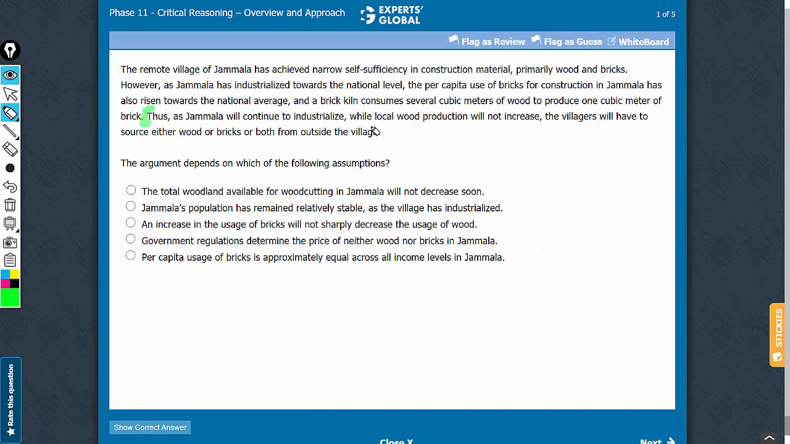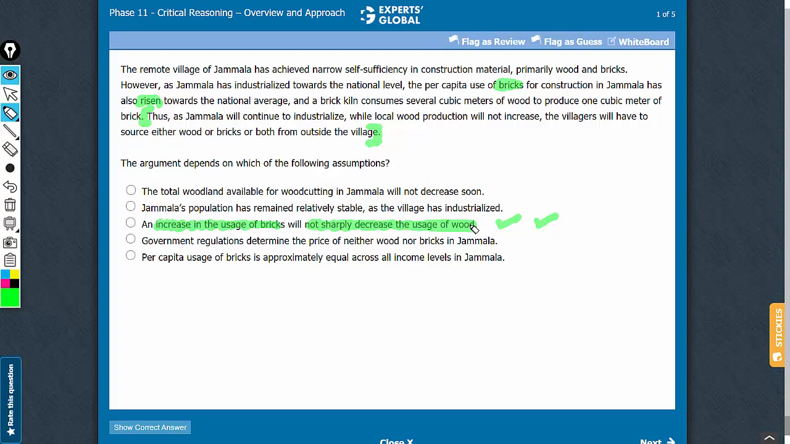Yes, in order to reach this conclusion, it must be established that an increase in the usage of bricks will not sharply decrease the usage of wood. This answer choice strengthens the conclusion, and this is something that must be true for the argument to hold ground. Otherwise, if the increase in the usage of bricks does lead to a sharp decline in the usage of wood, the rise mentioned here in the usage of bricks shall be compensated by this sharp decrease in the usage of wood, and the need for import expressed in the conclusion of the argument would not be there.